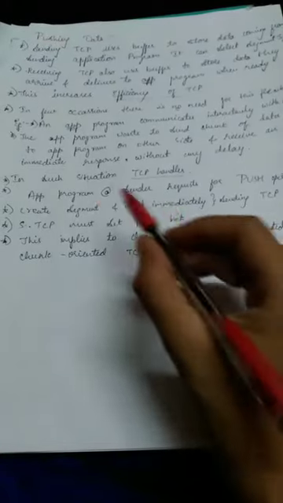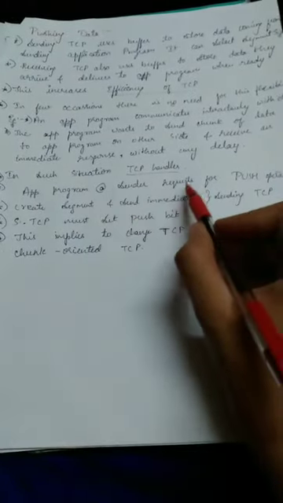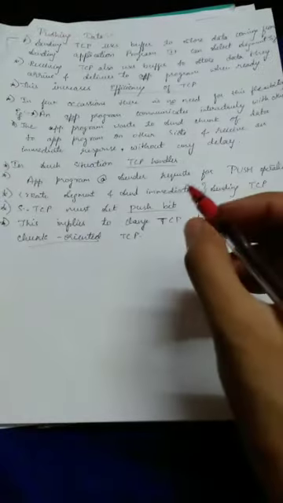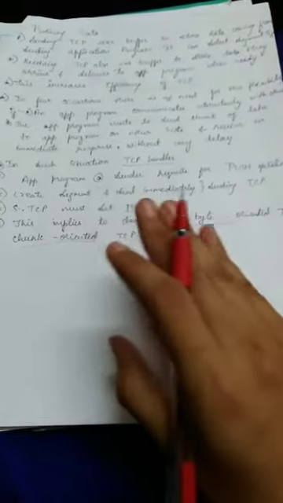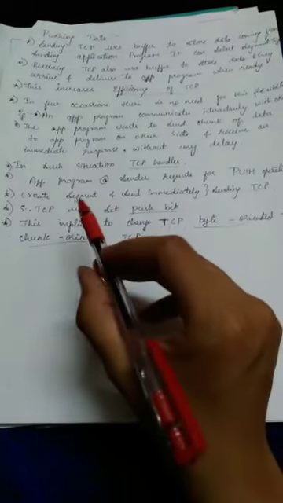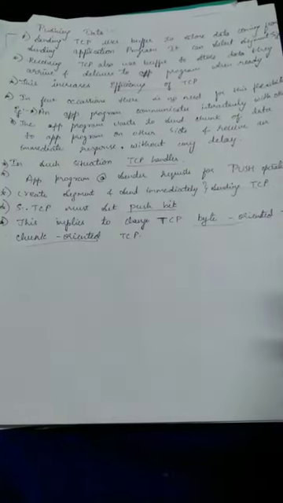Here, an application program at the sender requests a push operation. This means that the sending TCP must not wait till the window size is filled. It should create the segment and send it immediately.